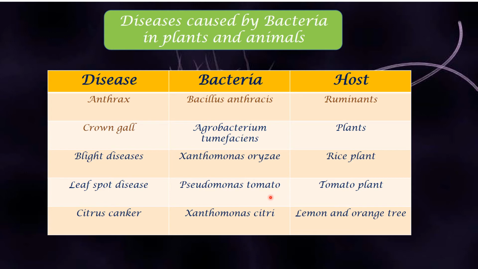Obviously, it's clear here. And then citrus canker. Most of the citrus fruits are lemon, sweet lime, orange. All these are citrus fruits. So this is caused by Xanthomonas citri, on lemon and orange trees. You can see if the fruit is infected with citrus canker, by this disease, the top layer of the skin will be a little bit bulged, with brown shade in color. Those things are called cankers, citrus cankers, caused by Xanthomonas citri.